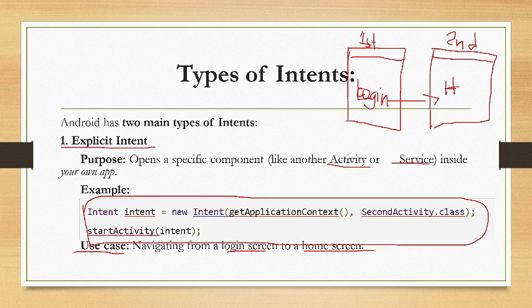Within your app, di ba yung application natin, meron siyang multiple screens. So for example, you want to log in, and when you press the login button, it will open a new screen, which is the home screen. So that's the application of the explicit intent.